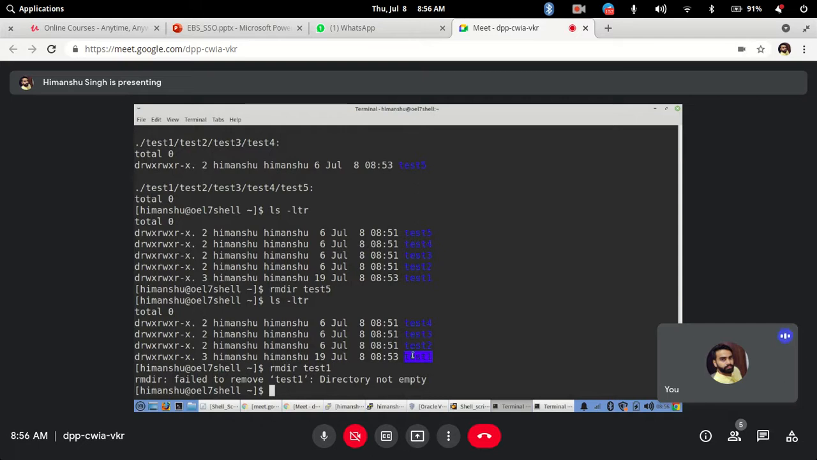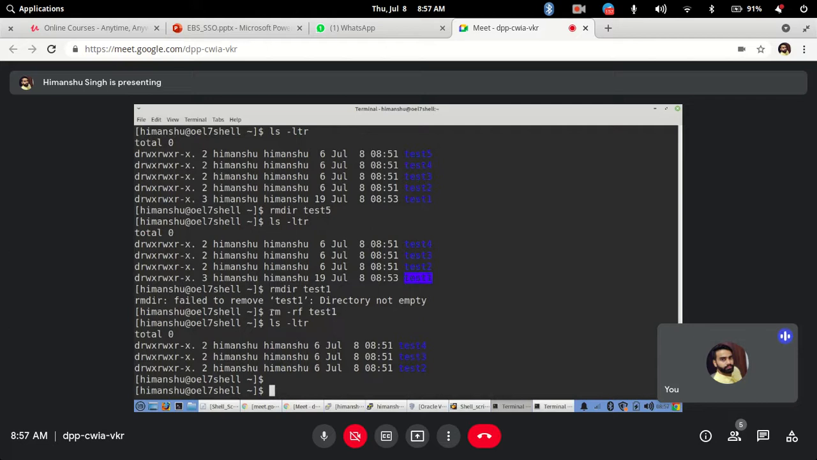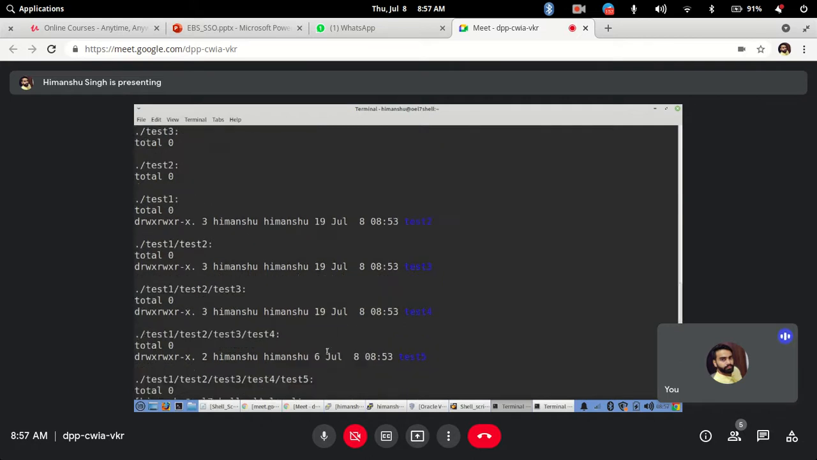Okay, so to remove such kind of directories where you have some content, you have to use the rm command. rm -rf and test1, and if I do it, it will remove it and your whole directory structure would be removed. rm -rf means remove recursively and forcefully, that is, don't ask me before deleting. So it will delete test1 fully. Clear? Okay, so this is how you make directories or remove directories, and these are the various commands that you can go ahead and see.